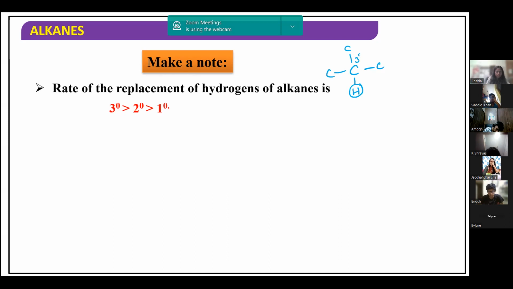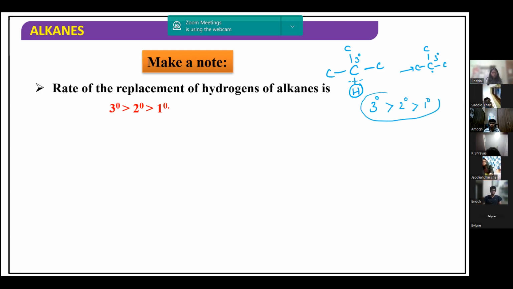This is tertiary carbon. Now if this is cleaved, what we are going to get as an intermediate here is like this, a dot, and this is a tertiary free radical. Now in the first chapter, you have come across the order of stabilities of free radicals. A tertiary free radical is more stable than a secondary free radical, which is more stable than a primary free radical.